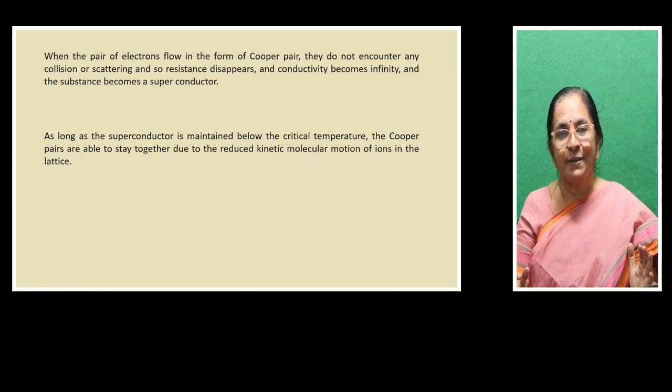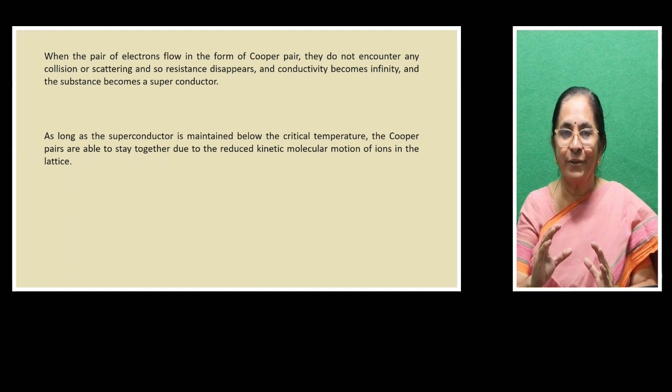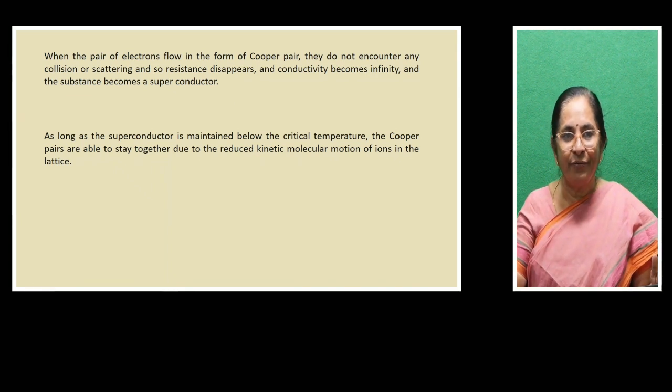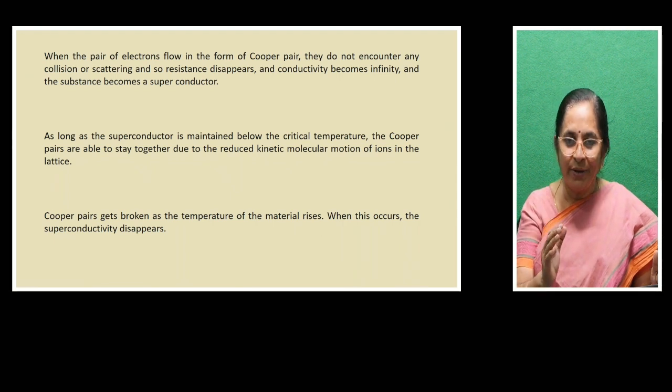So as long as the material behaves like a superconductor, these paired electrons continue to be in the bound system, and their movement will be very free. They do not experience any collision. So Cooper pairs get broken as the temperature of the material rises. We know when it is behaving like a superconductor, it's okay.